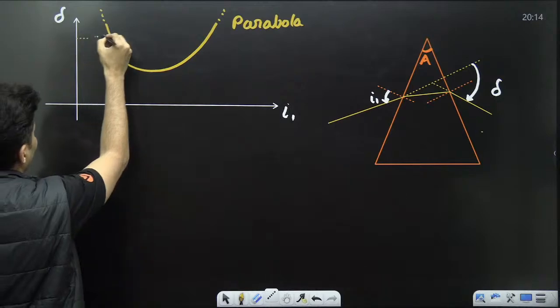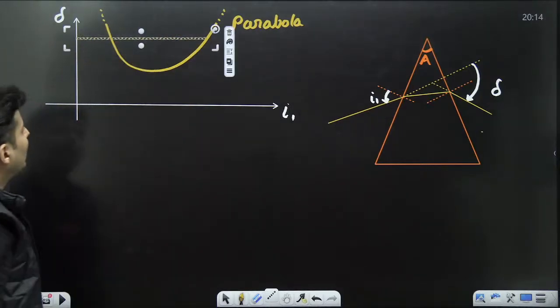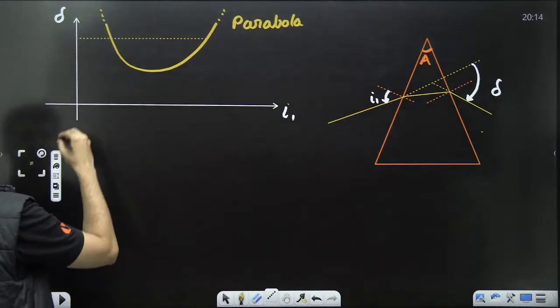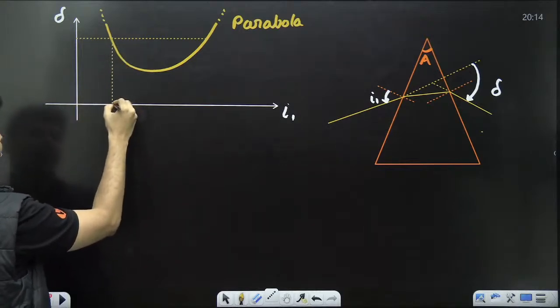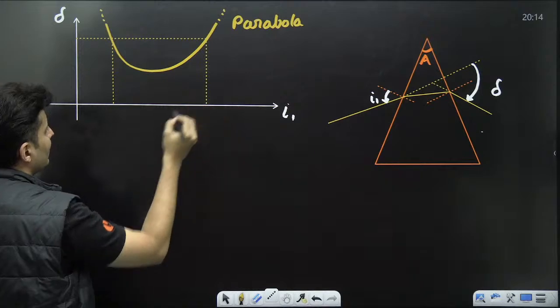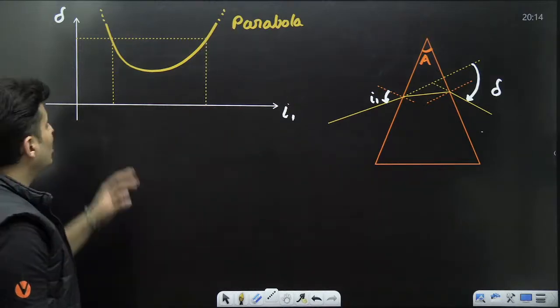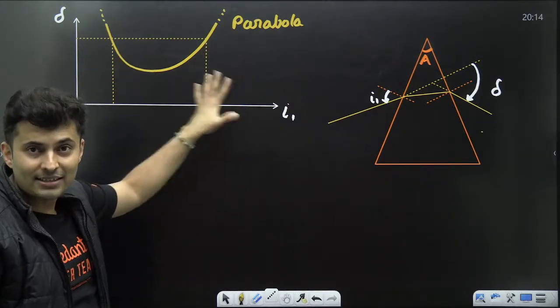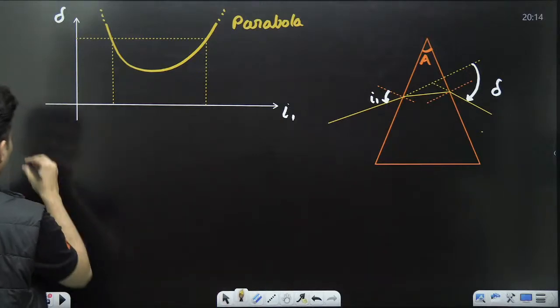Yes. So, interesting thing in this graph is that for a particular delta, for a particular deviation, you will get two angles of incidence for which the deviation is same. So that's what I will write down.